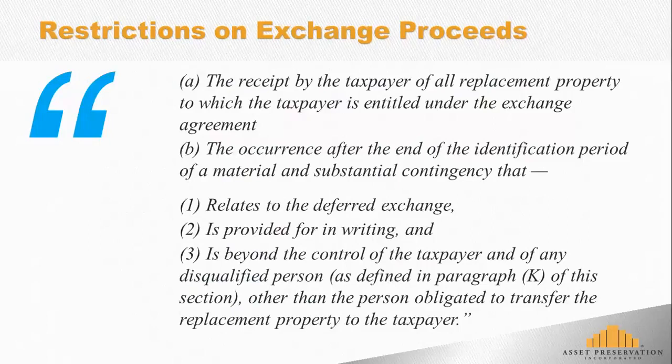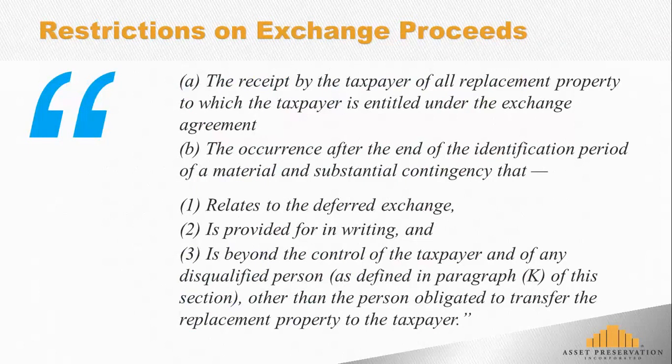So hopefully that makes sense, and the reason why this is so important is if a taxpayer wants to receive some taxable boot, it's really important that they review their situation both with a knowledgeable qualified intermediary and their tax and legal advisors. Boot can be received from the relinquished property closing, so they can receive some money out, and that's taxable, and the remainder can go to the qualified intermediary. However, once all the money's been transferred to the qualified intermediary, now these G6 restrictions apply, and the taxpayer can't access the money at any time they want.